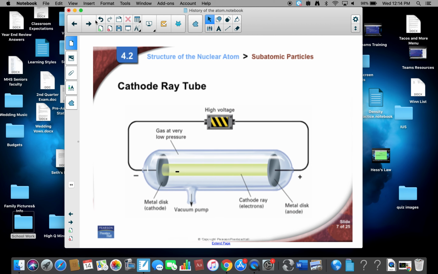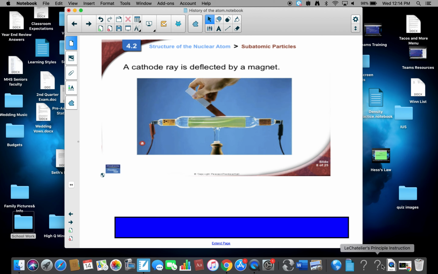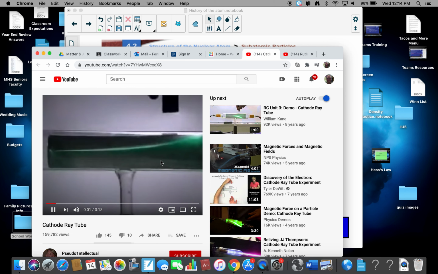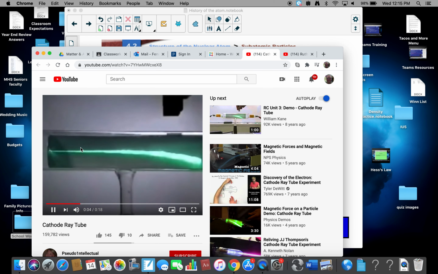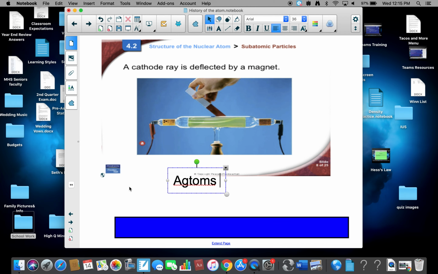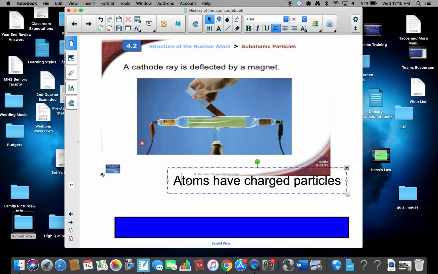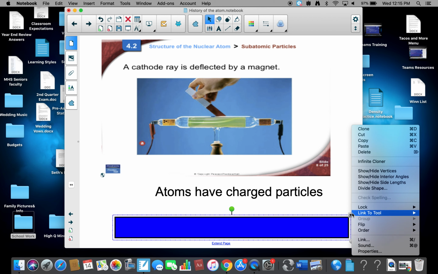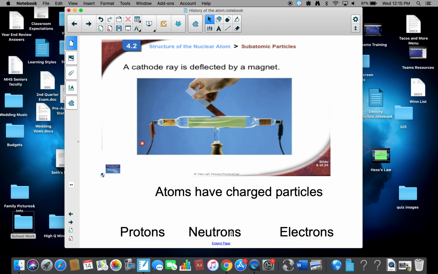Let me show you an image of what he did. Let's go up here and over here. And this is an example of the experiment he did. He put a magnet on the cathode ray tube. It caused the beam to bend, which showed that atoms contain charged particles. Oops, spelled that wrong. Atoms have charged particles. Those particles are protons, positive; neutrons, neutral; electrons, negative.